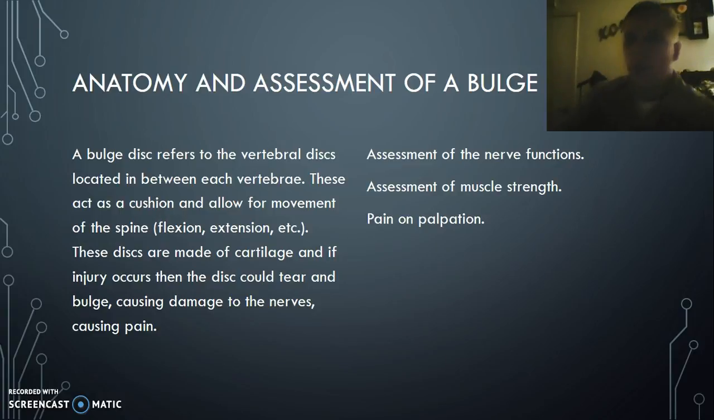Anatomy and assessment of a bulged disc. It refers to the cartilage in between each vertebrae. These are made out of a fibrous tissue that could be torn or pushed out and bulged because of compression that pushes against the nerves. The nerve being pressed is what's causing the pain. So for the assessment of this, we want to check nerve function, so all distal functions of extremities. We want to check muscle strength, any sort of weakness on one side or the other, and then of course pain on palpation.